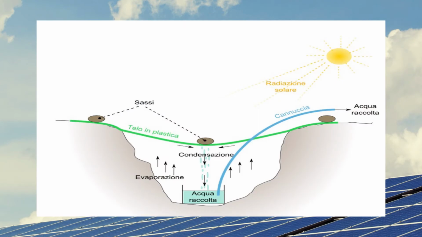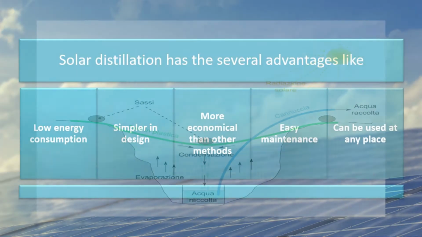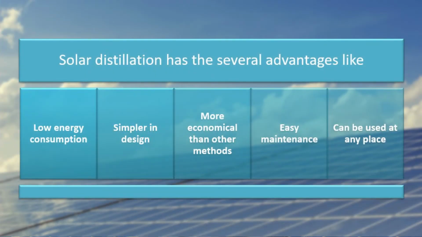Now we are going to discuss classification of the solar still. There are various methods of purification of water. When conventional energy is used in place of solar energy, the process of water purification is known as distillation, as I already told you. The conventional distillation plants are energy intensive and mainly utilize non-renewable energy. Solar distillation has several advantages like low energy consumption, simpler in design, more economical than other methods and easy maintenance. This can be used at any place.